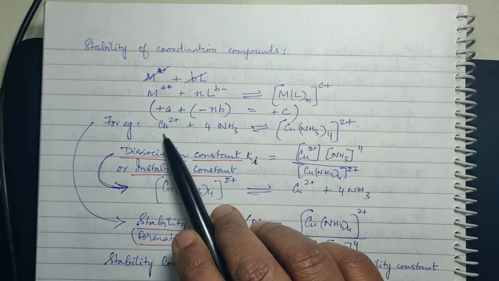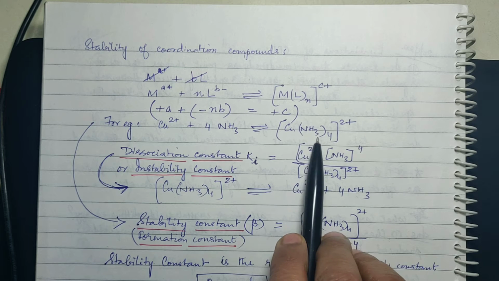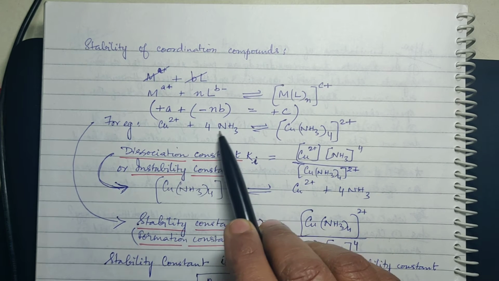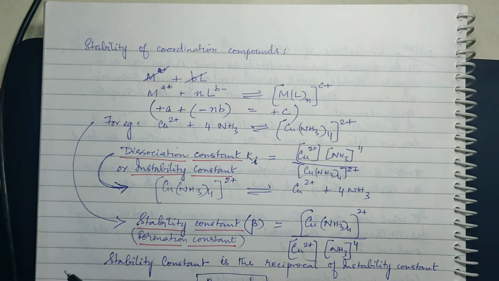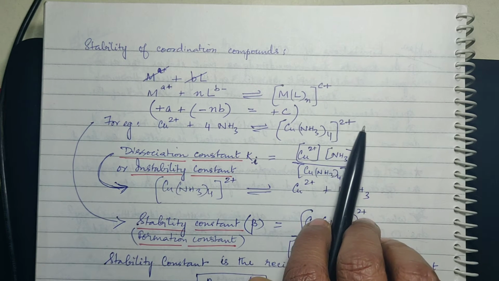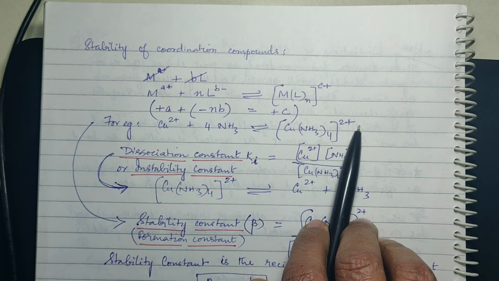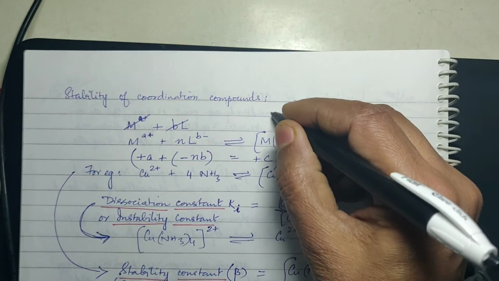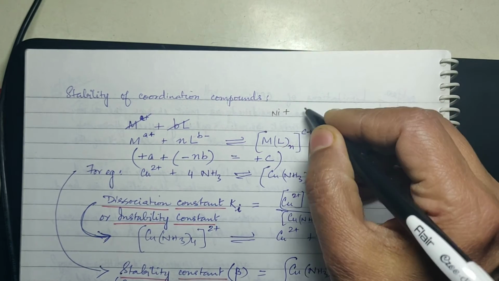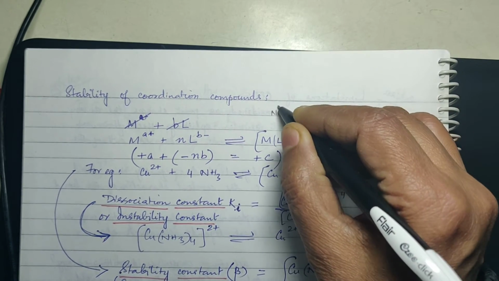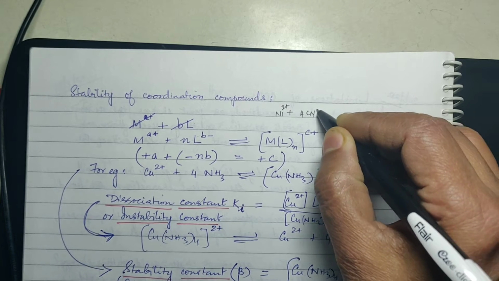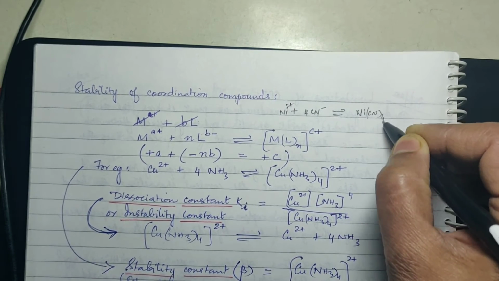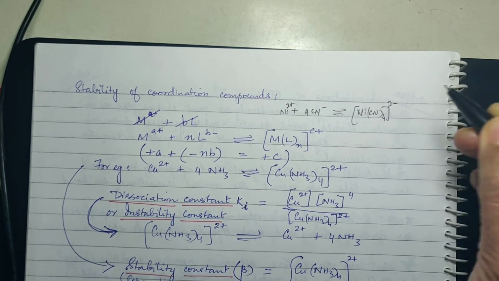So you can take this example, Cu2+ plus 4 NH3 gives you this. Now here A is 2+ and NH3 is a neutral ligand, so there is no charge, and that is equal to 2+ charge on the complex. Right? Same way you can take another example, Ni2+ plus 4 CN- will give you [Ni(CN)4]2-.